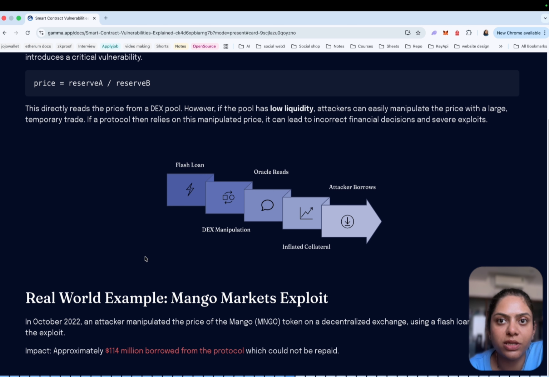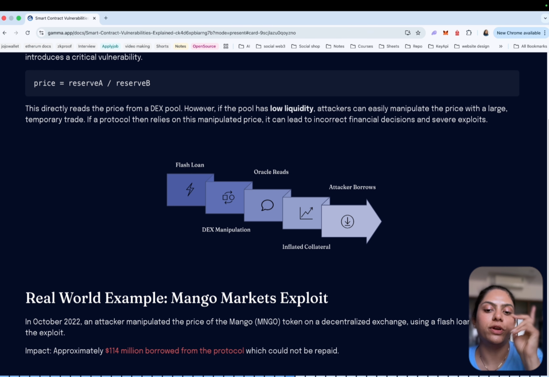Let's walk through a typical oracle manipulation exploit. The attacker takes a flash loan. The attacker manipulates the token price on a DEX, and the protocol reads that manipulated price, so the collateral value becomes inflated. The attacker borrows a large amount of assets, repays the flash loan, and keeps the borrowed funds. That is what they do in oracle manipulation. Because the protocol trusted the manipulated price, it allowed the attacker to borrow more funds than they should have.